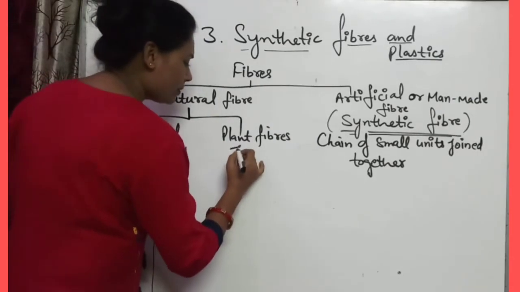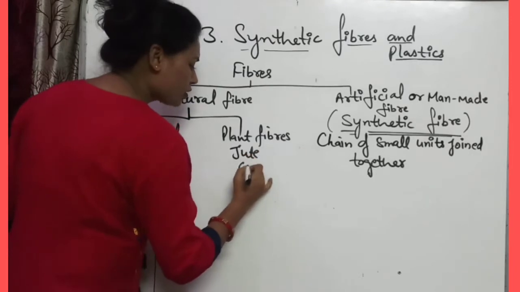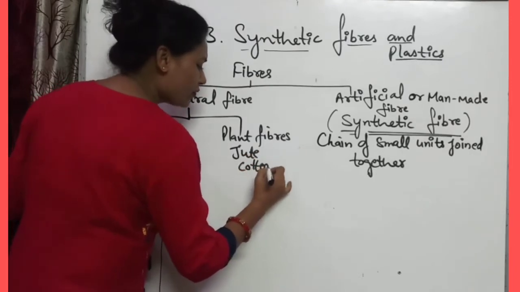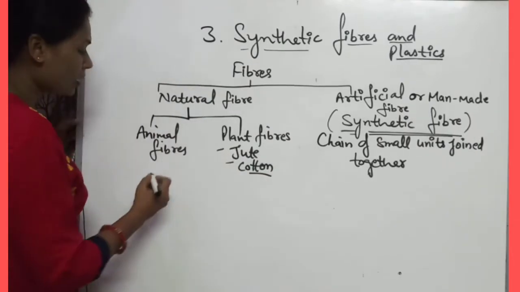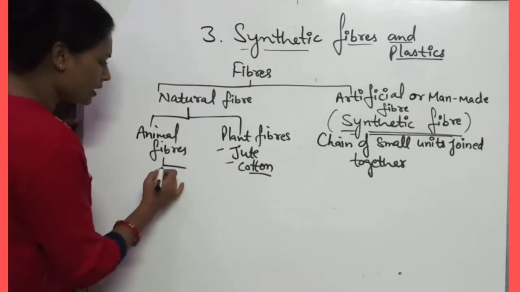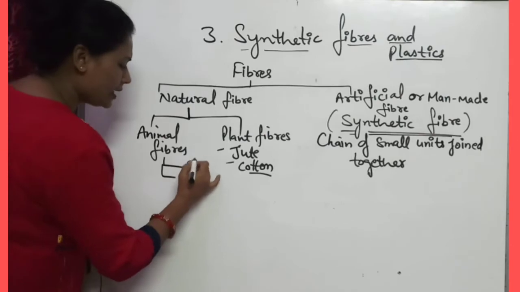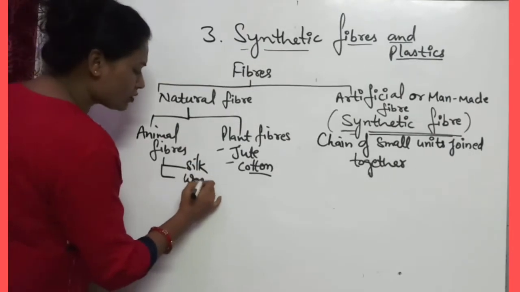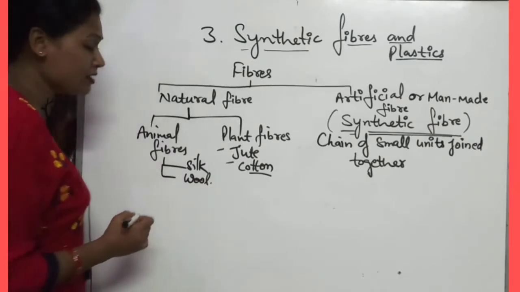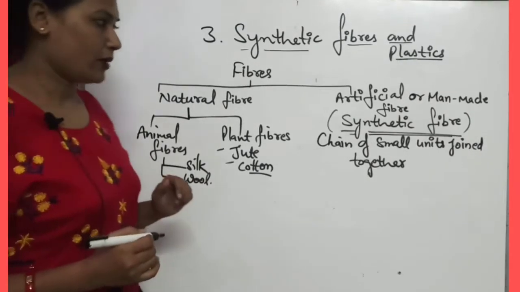Plant fibers may be jute, cotton, hemp, flax. Animal fibers: mainly silk is an animal fiber, and wool is also obtained from animals. So wool and silk are the animal fibers.